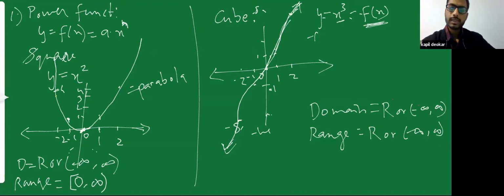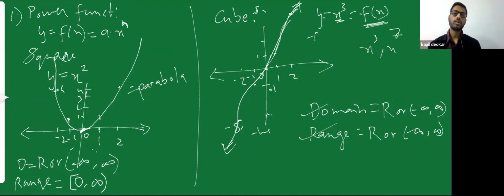Also remember that y is equal to x cube. So all your cube function graphs like x raised to 5, x raised to 7, all these graphs will look similar. There will be a difference in slope, but the graphs will be the same. So all your cube functions or x raised to odd power functions, x raised to 5, x raised to 7, x raised to 9, will have this domain and this range. Obviously not applicable for x raised to 1, because we have already seen x raised to 1 is a linear function, and it's a straight line.